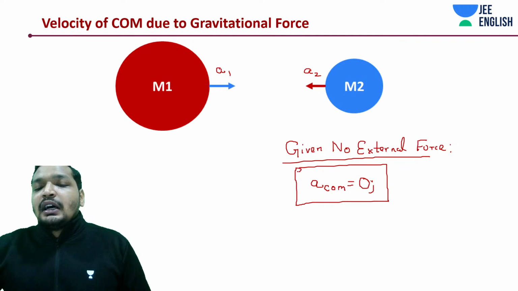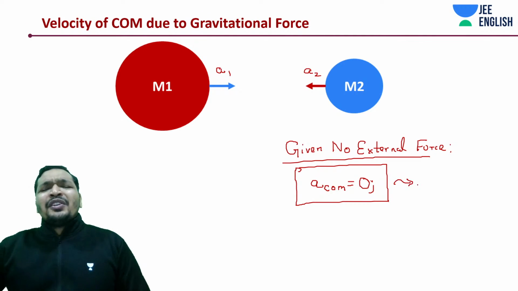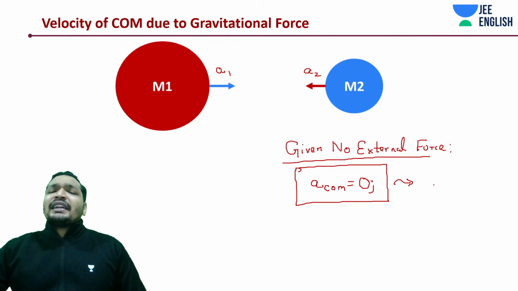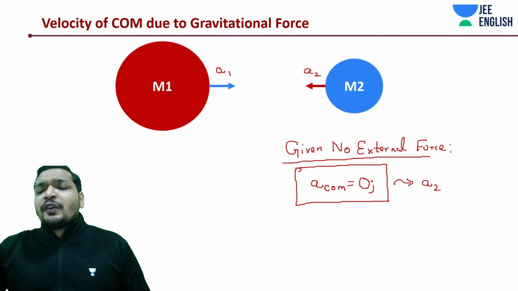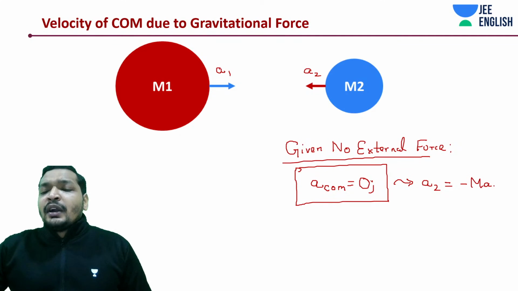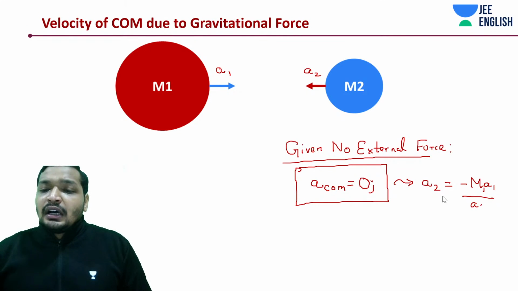Next comes this thing. You may not want to necessarily remember this, but if you remember that m1 a1 plus m2 a2 is equal to 0, in that case how much would a1 or a2 be? Let me write it down for one of them. a2 would be minus m1 a1 over m2, so it would not be 0. Individual accelerations would exist depending upon what the acceleration around them is.